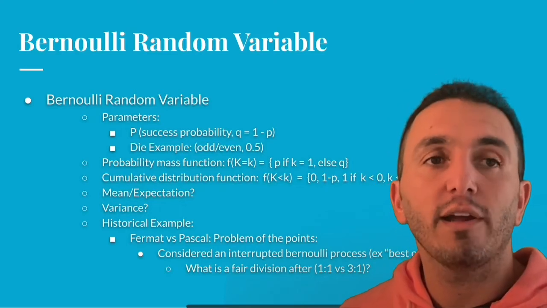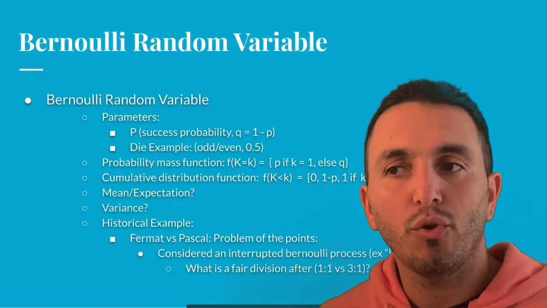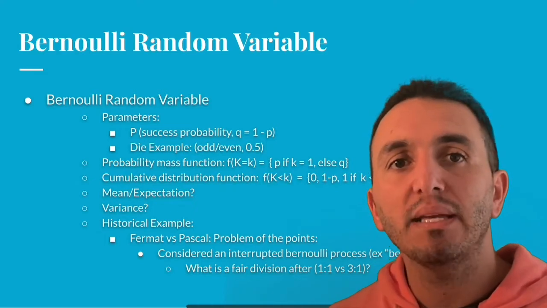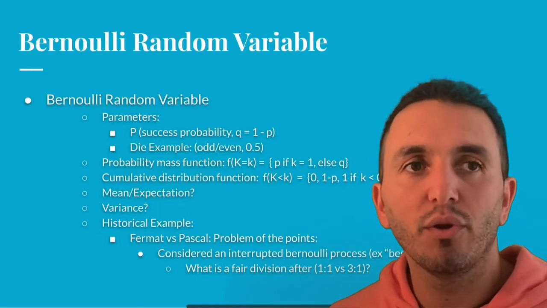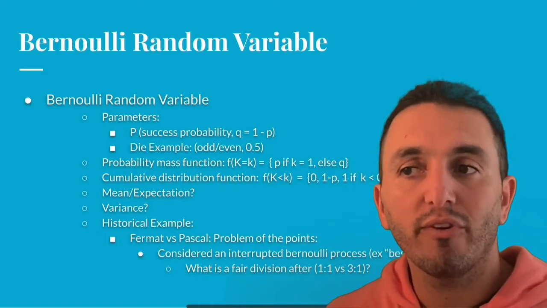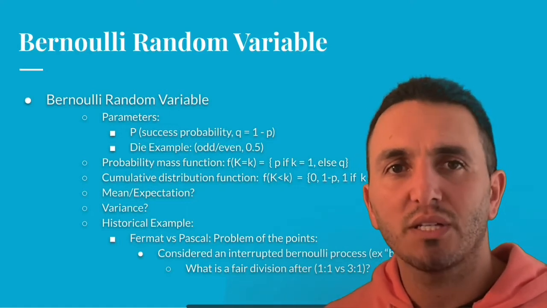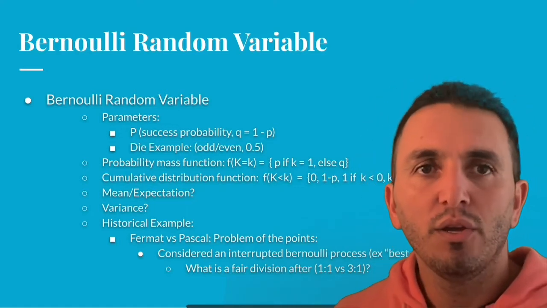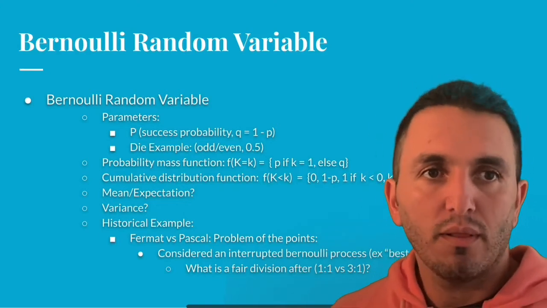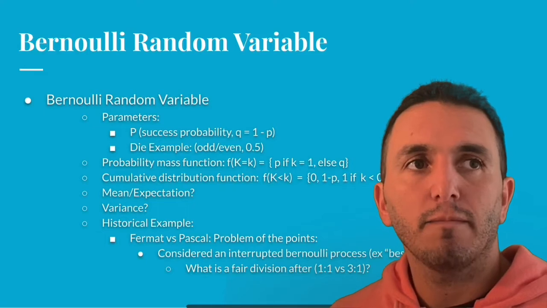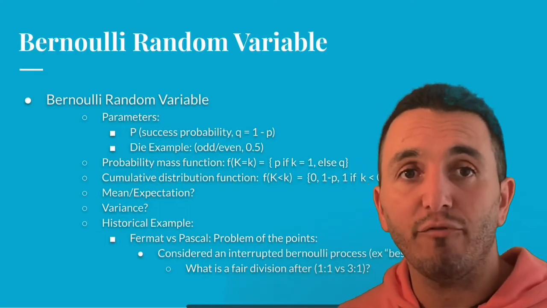And what fair means here is, can you divide the money fairly based on who you think would have won the series based on the results of the games played so far? So intuitively, we can think that if Fermat had won 3 games and Pascal had won none, the probability that he was going to win the series is much, much higher than if he had, say, won 2 games and Pascal had won 1. So let's keep that in mind, and now we're going to consider what happens when we add random variables.